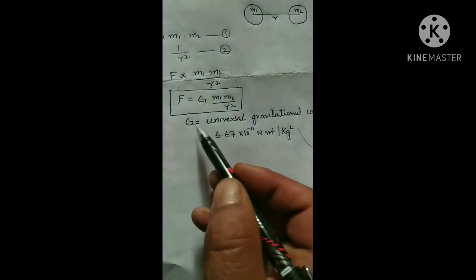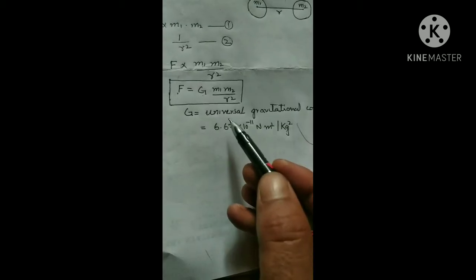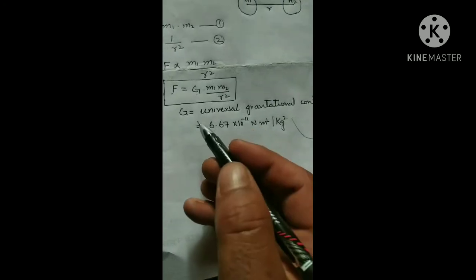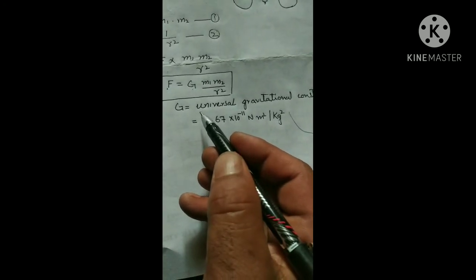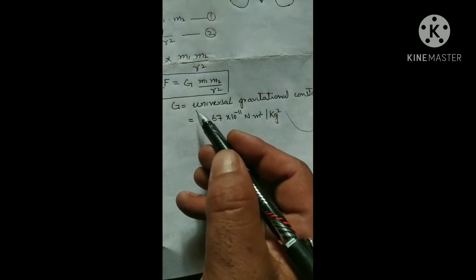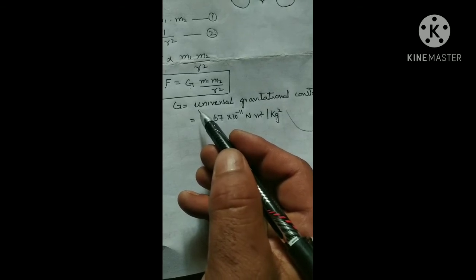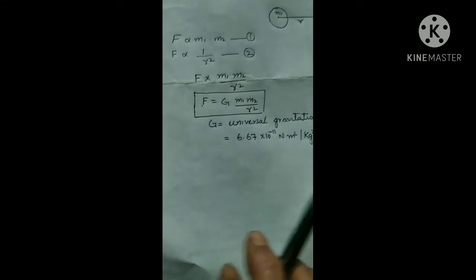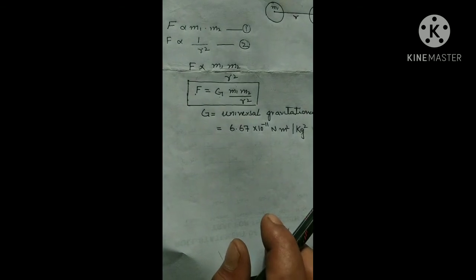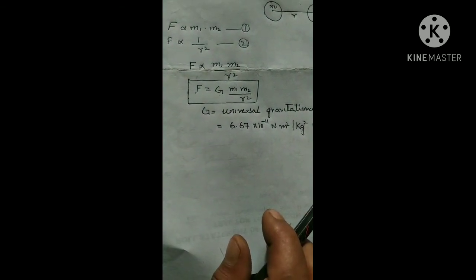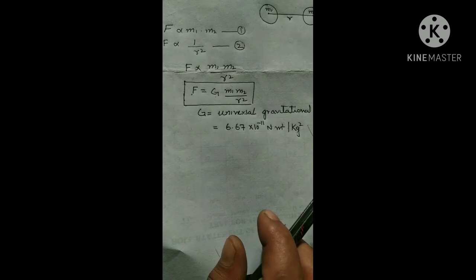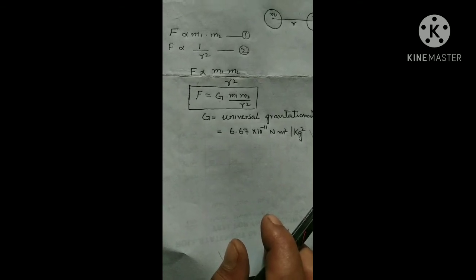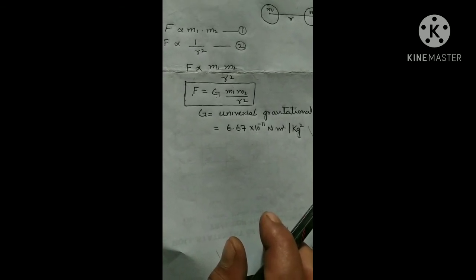Here you should know why this G is called the universal gravitational constant. It is called so because its value is constant all over the universe. And why is this Newton's law called the universal law of gravitation? It is called so because it is applicable to all the bodies, whether they are small or large, and it can be applied anywhere in the universe.